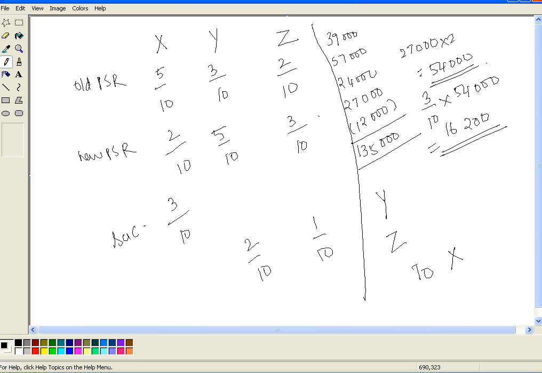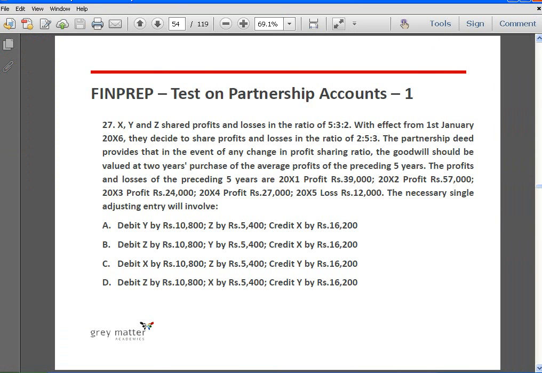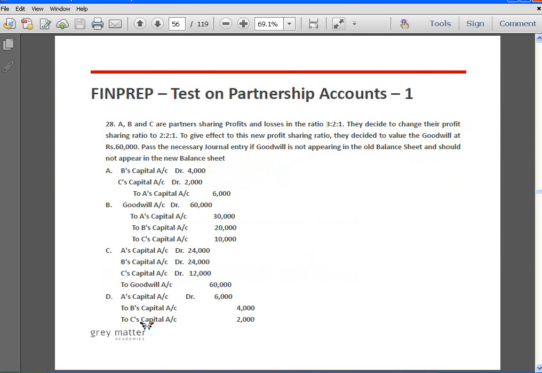So 16,200 divided by 3 into 2 is Y's share. Y has to be debited with 10,800, Z has to be debited with 5,400, and X has to be credited with 16,200. Okay, so entry is Y's capital account debit, Z's capital account debit to X's capital account. Answer is A.